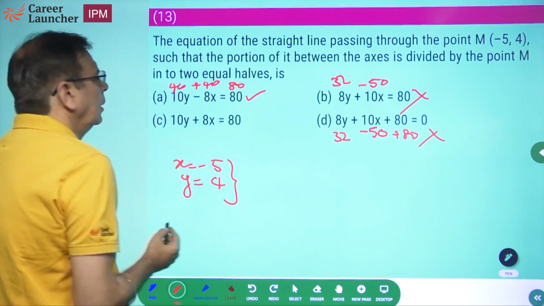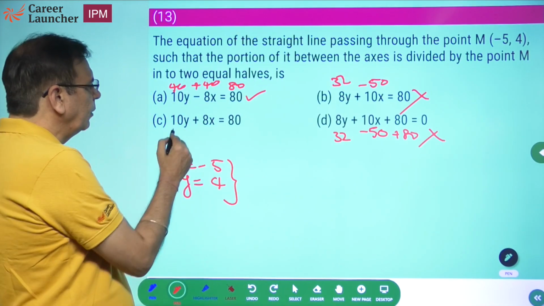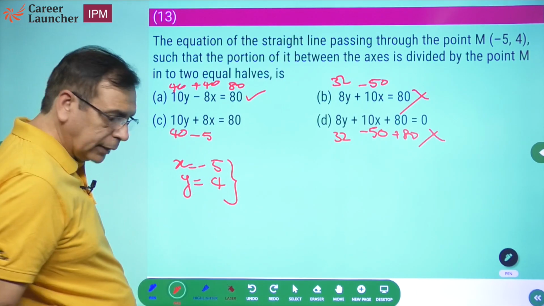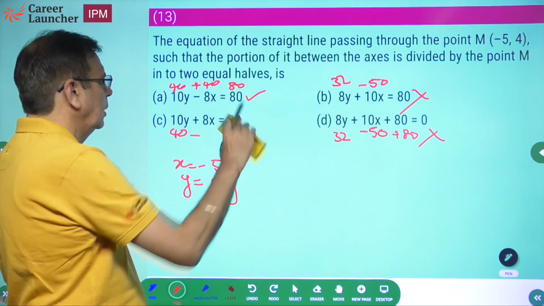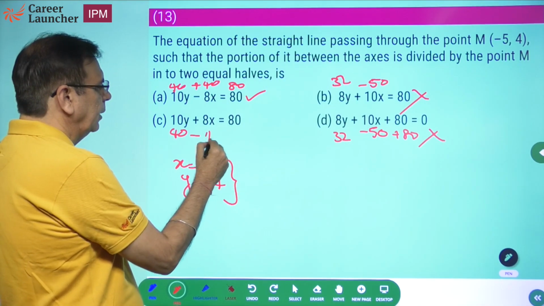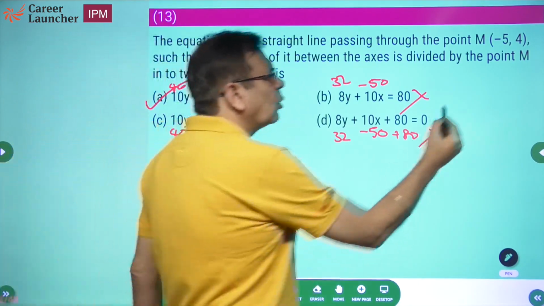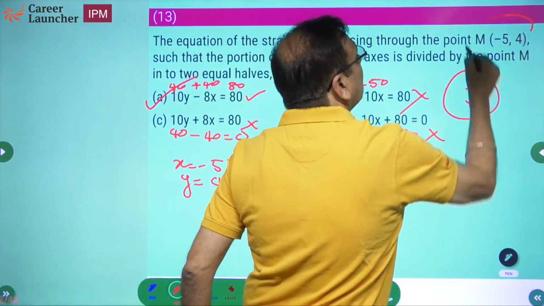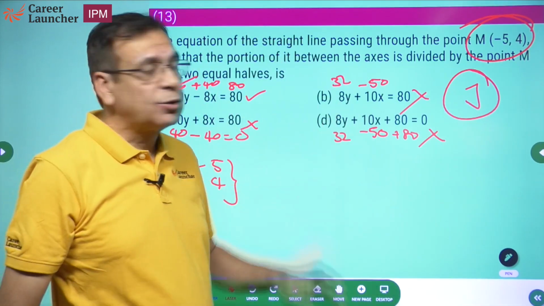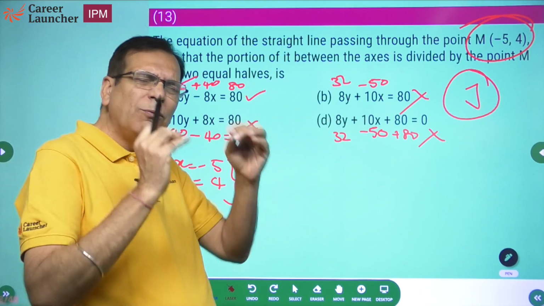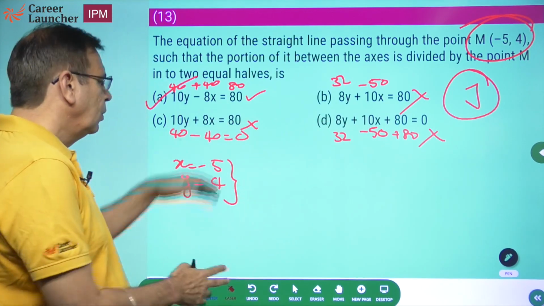And this one: 10y will be 40, and 8 into -5 is -40, so 0. Not the correct answer. This is what is called jugaad: whatever little information you have, use that to eliminate choices, and that is what I've done. I don't know what the second part of the question says, but it does not matter to me. I needed the answer, which I have got.